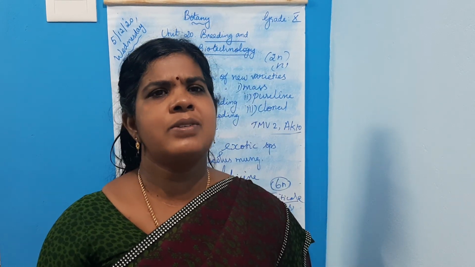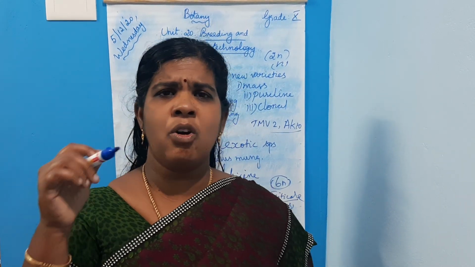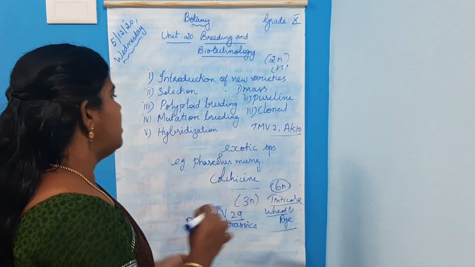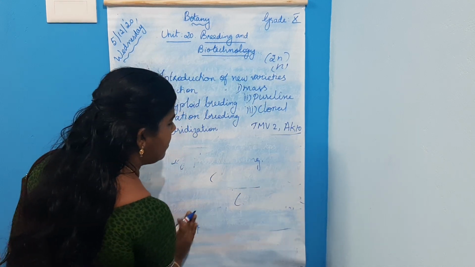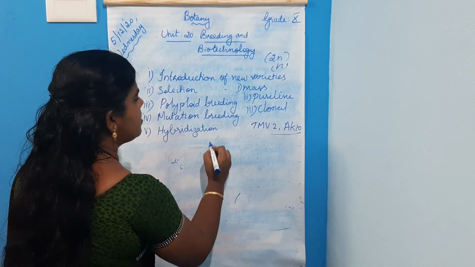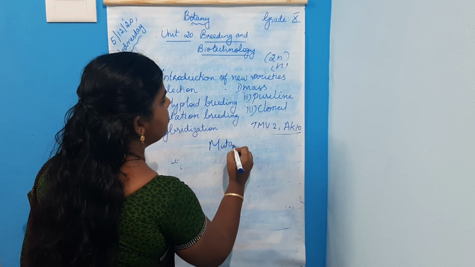A sudden change in the genetic setup of an organism is called mutation. It can bring about changes in an organism. The organism which undergoes mutation is called a mutant.